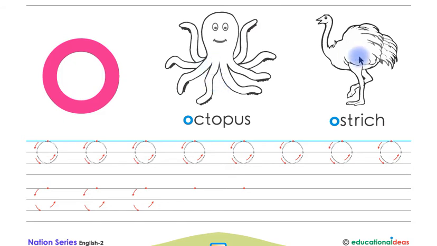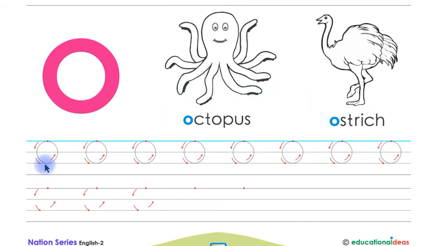Children, now you have to color these pictures. Remember children, you will color both these pictures up to down. You will not color them left to right and you have to color inside the pictures. This is octopus and this is ostrich and the beginning sound of octopus and ostrich is O.